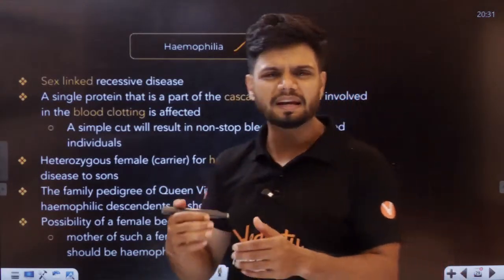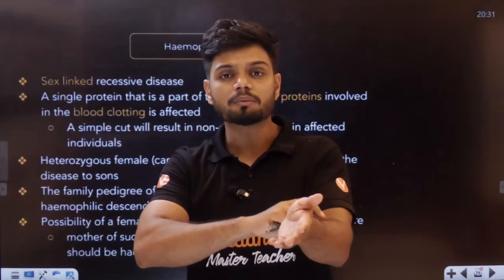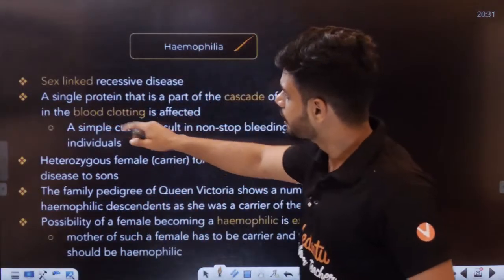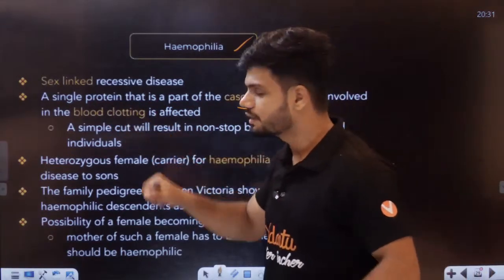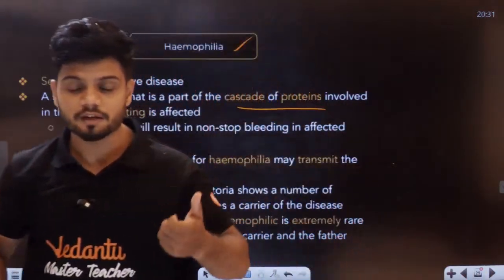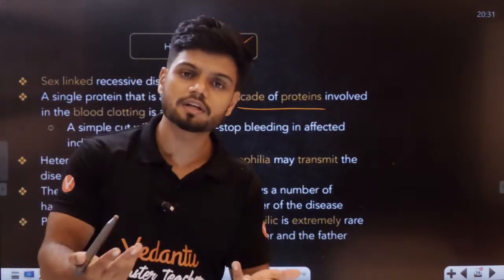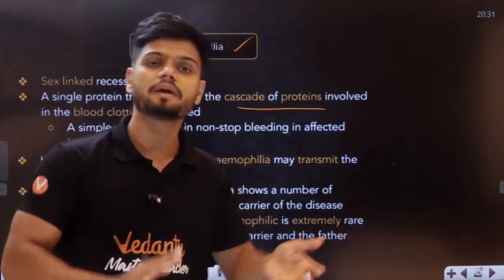Hemophilia is called a bleeding disease. One small cut will keep on bleeding because the clotting protein is not produced here. Again, it is a sex-linked recessive disorder. A single protein that is part of a cascade of proteins involved in clotting blood is affected. So whatever is involved in clotting blood is not there, so blood is not clotted. There is no platelet formation, proper clotting is not done, and the person will keep on bleeding.